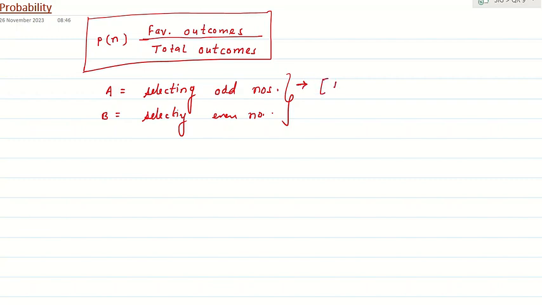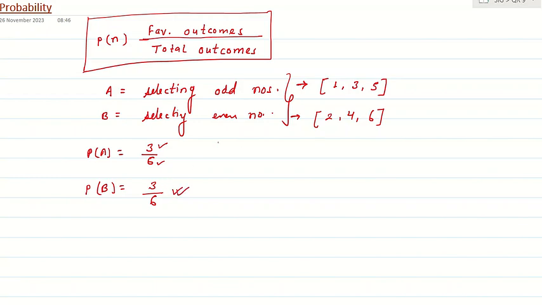Can I say 1, 3 and 5? What should be the outcomes of selecting an even number? Outcomes 2, 4 and 6. So what is the probability of event A? I can say 3 by 6, the favorable outcomes divided by total outcomes. What is the probability of event B? The favorable outcomes 3 divided by total outcomes 6.